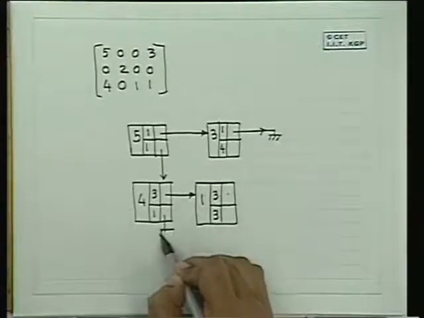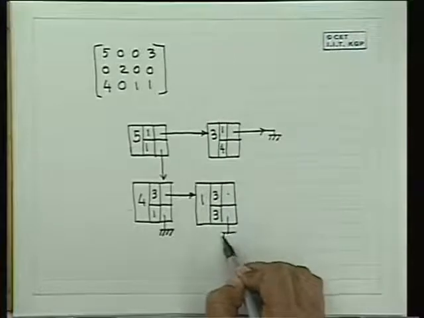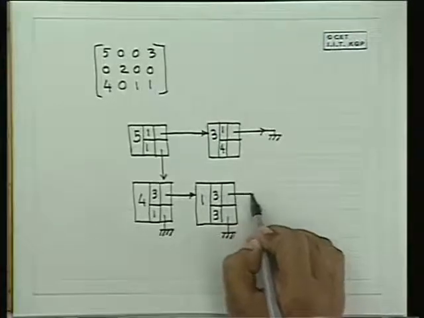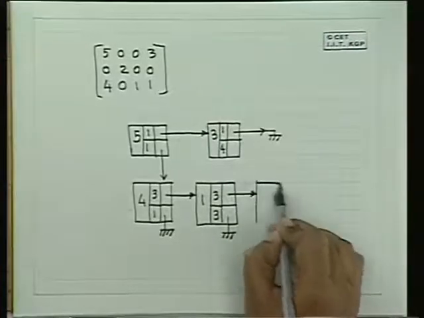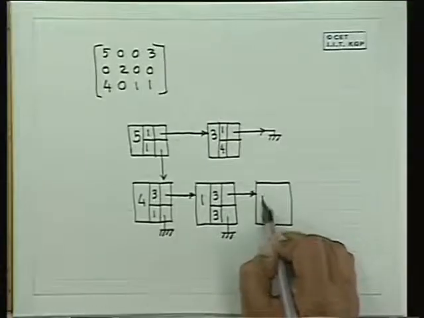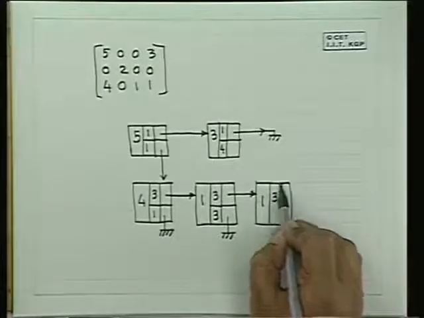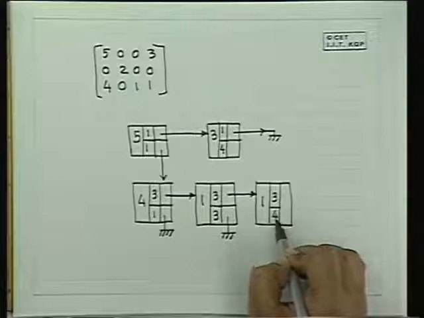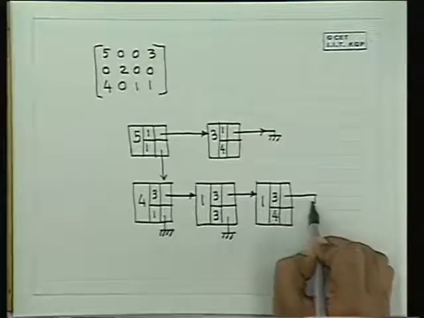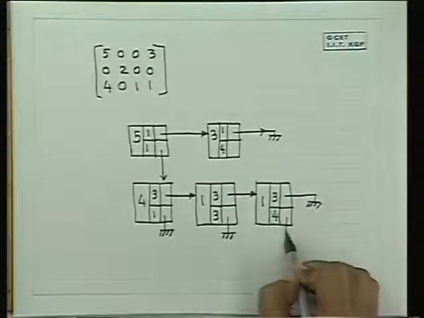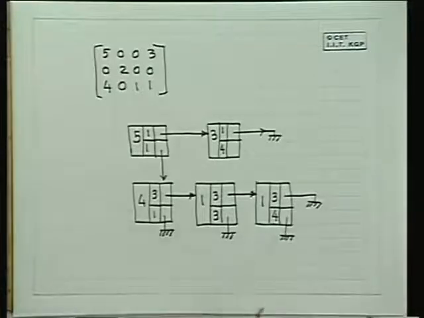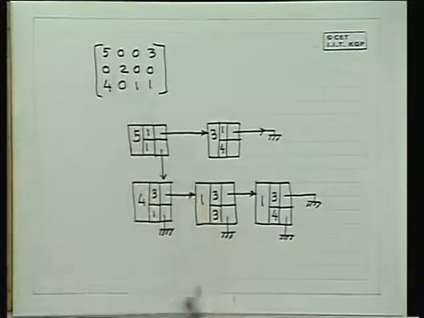This will be ground, this will be ground, this will be pointing to 1, 3, 4. This is grounded, this is grounded. Fine, but what about this element?